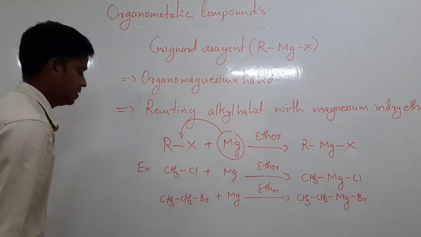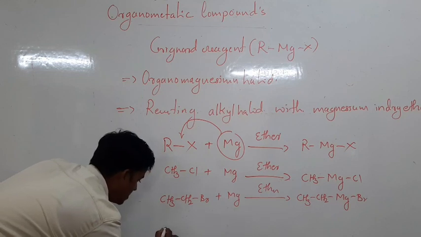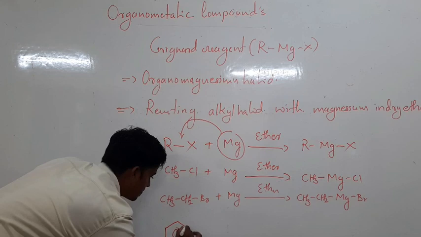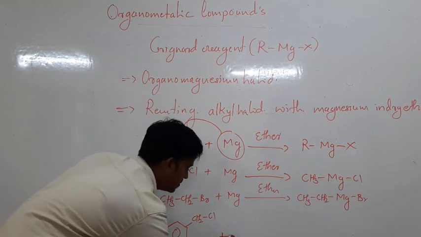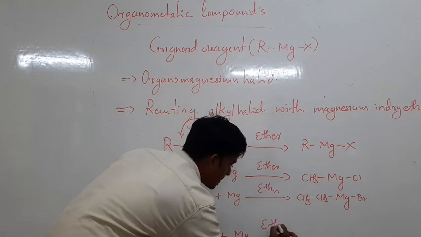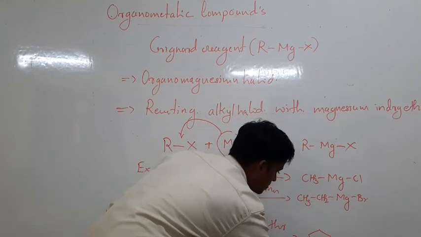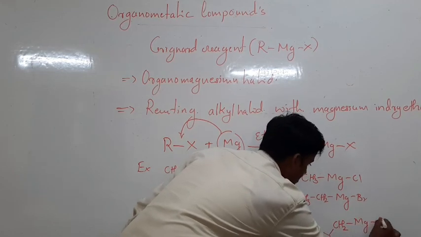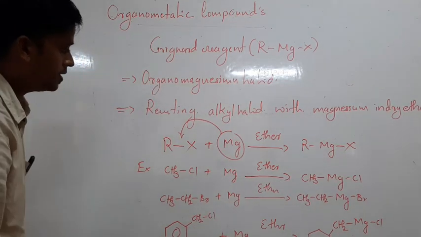These are the examples. Similarly, if you react benzyl chloride with magnesium, it gives C6H5CH2MgCl, benzyl magnesium chloride. These are the Grignard reagents.